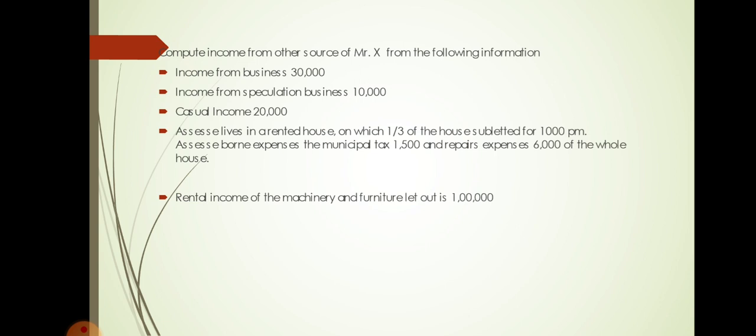And they say that assessee lives in a rented house of which 1/3 of the house is subletted for 1,000 per month. Assessee bore expenses, the municipal tax 1,500 and repair expenses 6,000 for the whole house. So you have to treat it as the income from subletting here. So income from subletting, that is 1,000 per month is the rent received by the assessee. 1,000 into 12 months, it comes around 12,000.